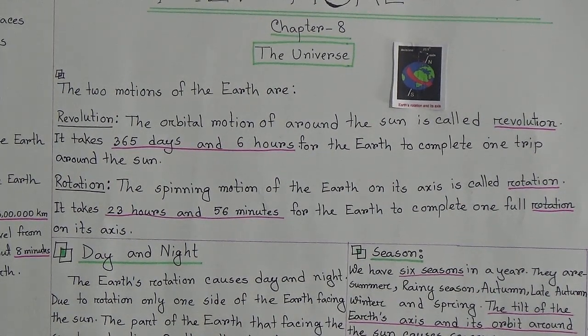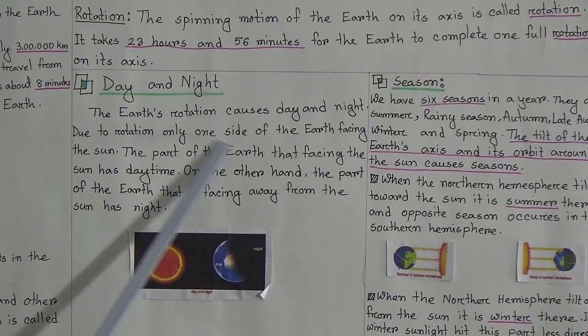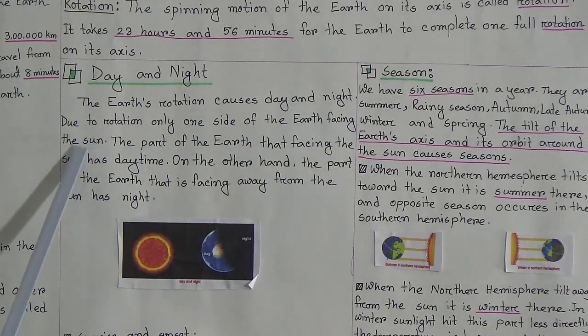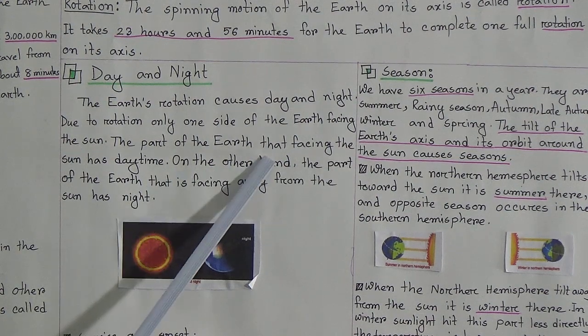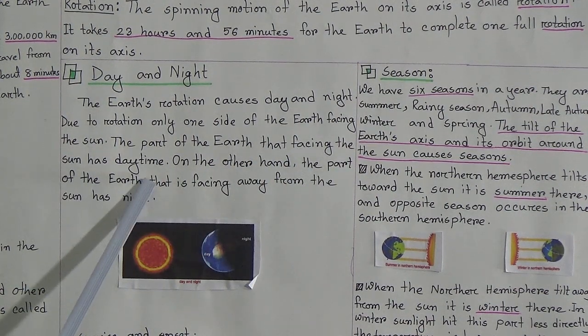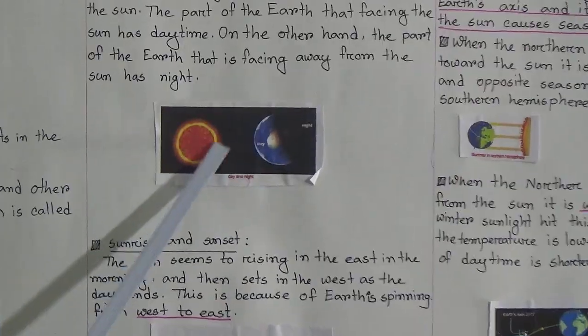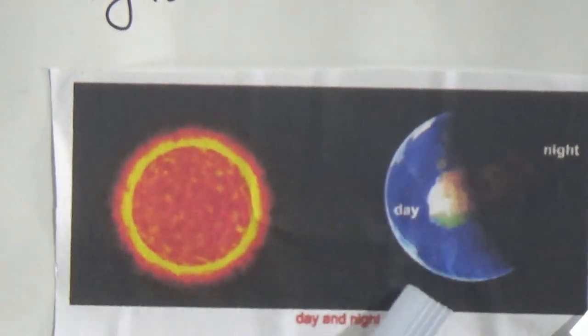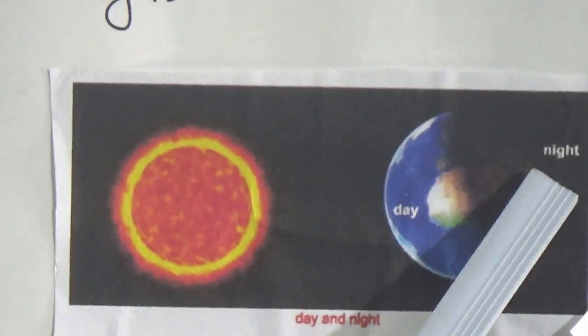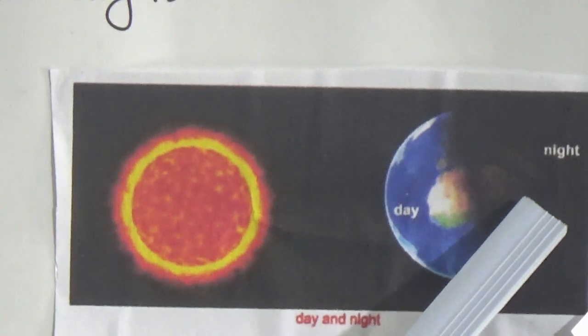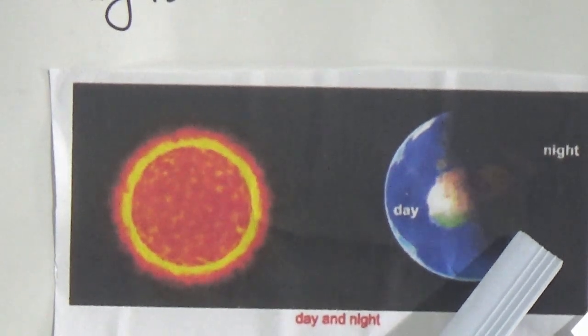Our next point is day and night. Due to rotation, only one side of the earth faces the sun. The part of the earth that faces the sun has daytime. See, this is the figure. This is the sun and this is the earth. This part of the earth faces the sun, and this is the lighted part of the earth. This is daytime. This part is away from the sun. This part has night time.